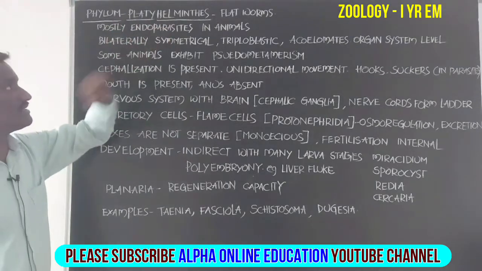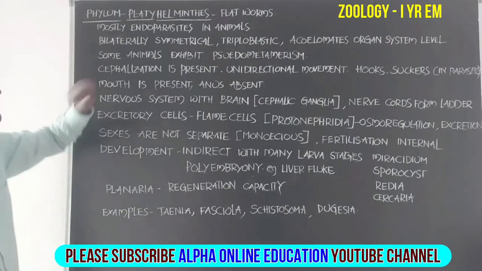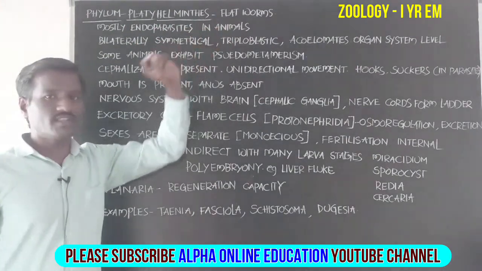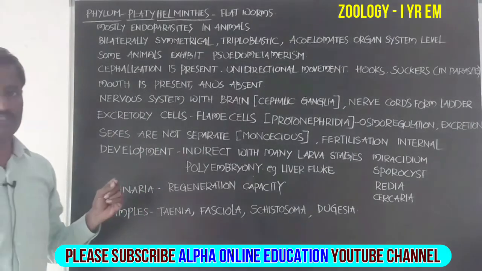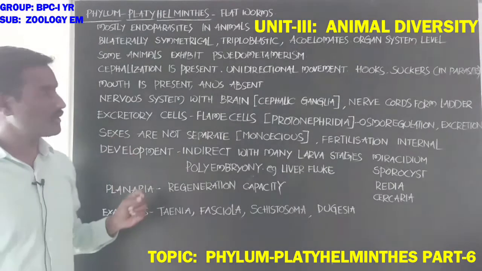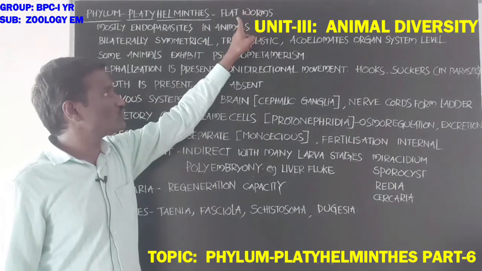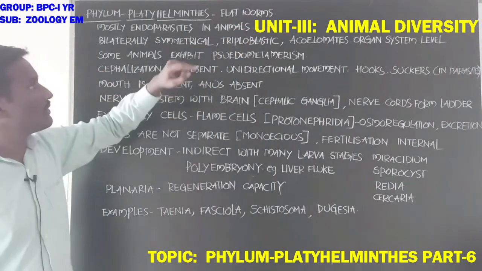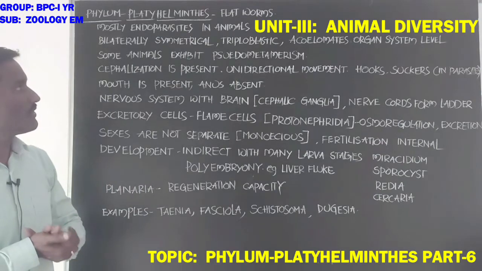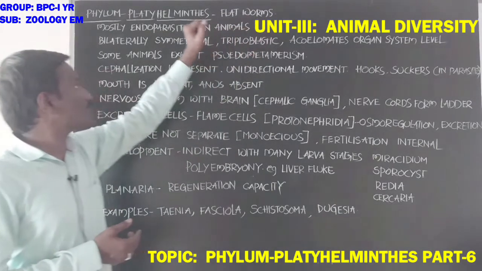Phylum Platyhelminthes. It is the next phylum, phylum Platyhelminthes. Animals present in this phylum are called flatworms. Why are these animals called flatworms? These animals' bodies have a flattened structure. A dorso-ventrally flattened body is shown by these animals, flattened dorsally and ventrally. So these animals are flatworms.